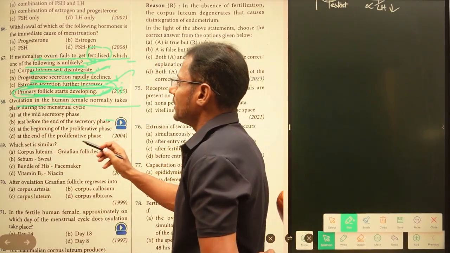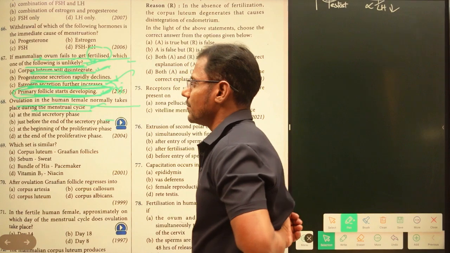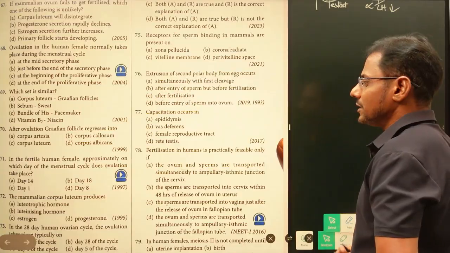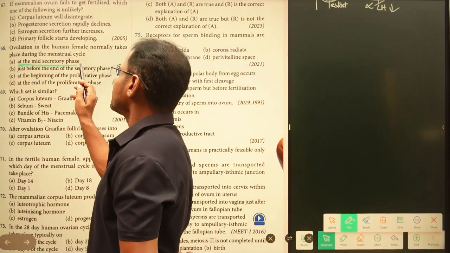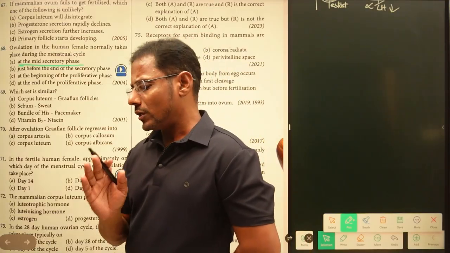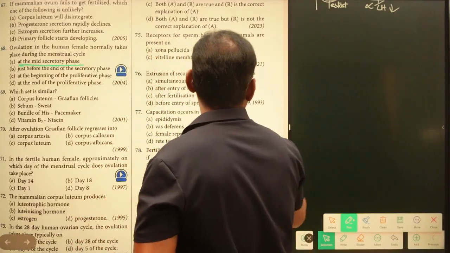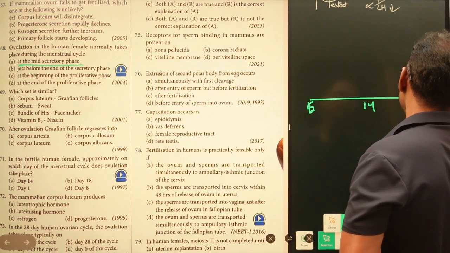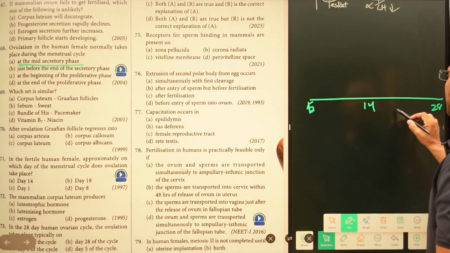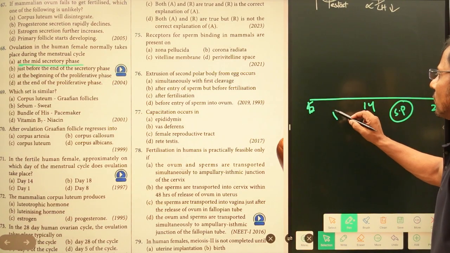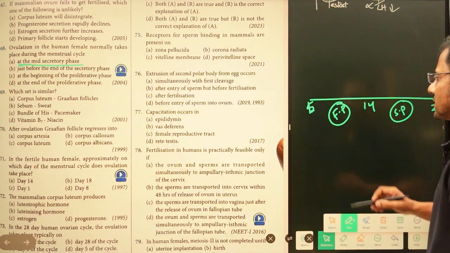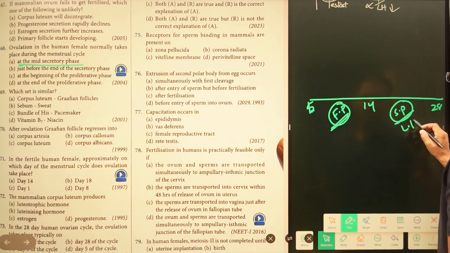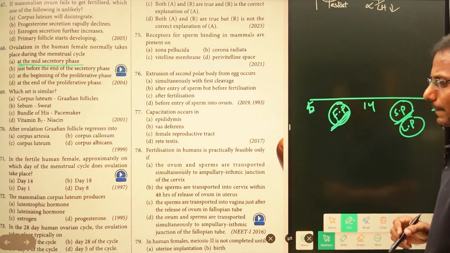Ovulation in the human female normally takes place during the menstrual cycle. See here, we can check the different phases which have been given here. At the mid of secretory phase, so this is not the right answer. See here, this is the first day, this is the 5th day, and this is the 14th day, and this is the 28th day. This is the secretory phase, and this is the follicular phase, or else we can say the proliferative phase, and this is the secretory phase or luteal phase. So this is the follicular phase, okay.